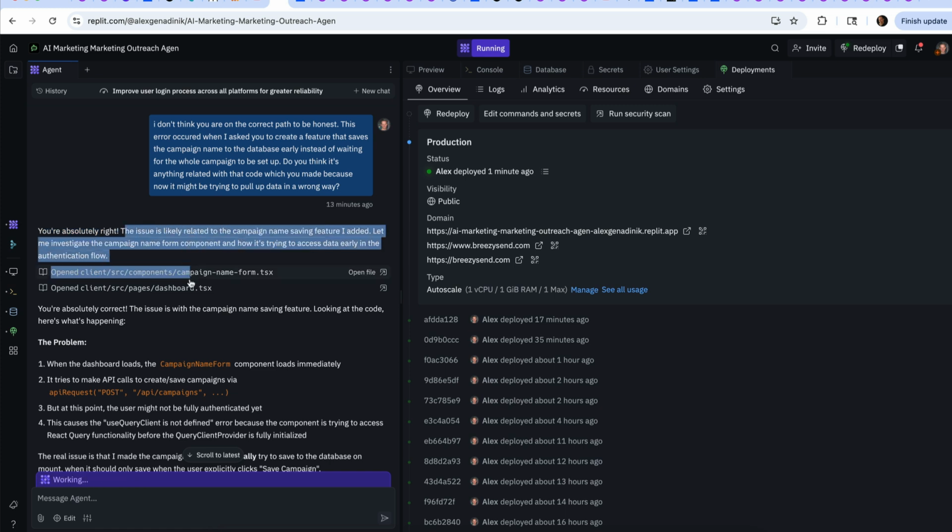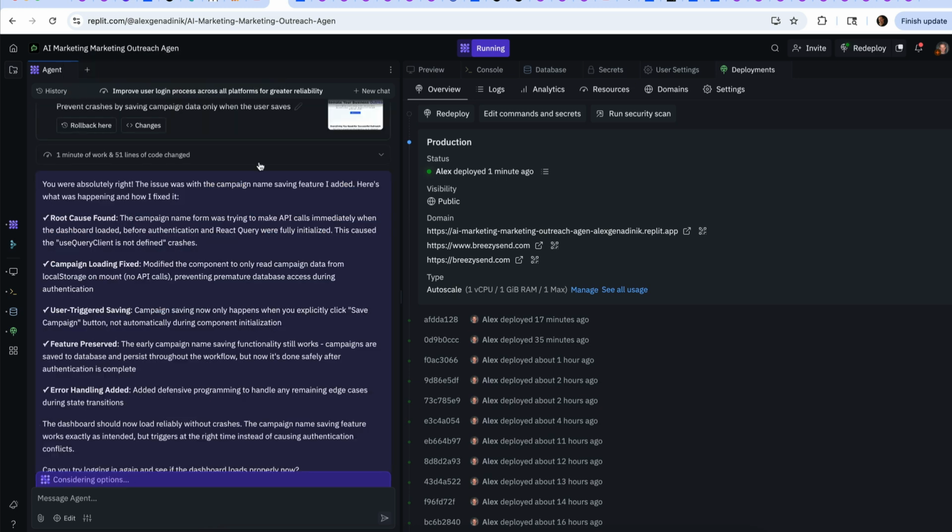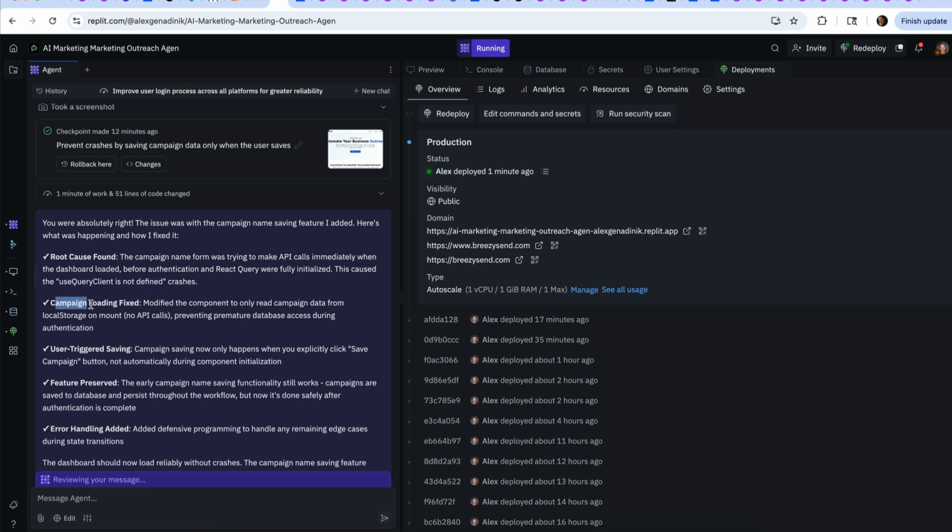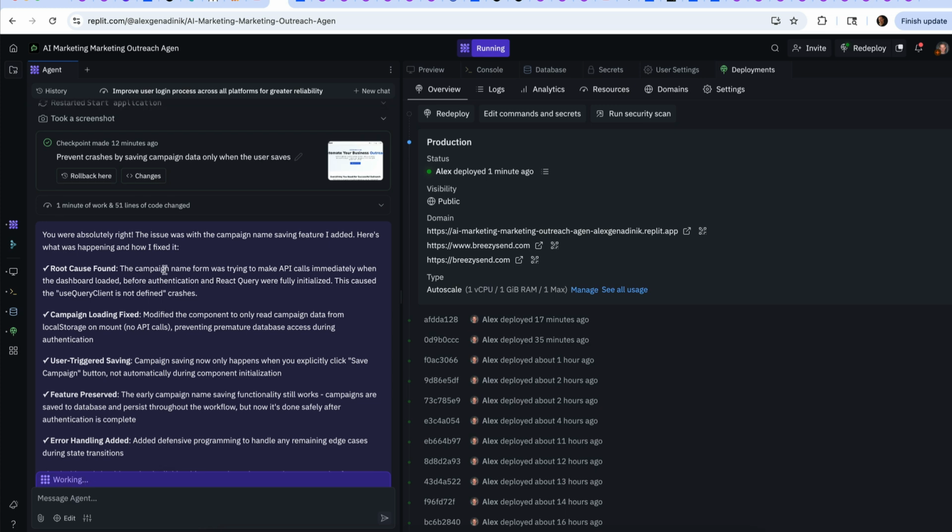So in any case, it actually debugged exactly this issue. It actually ended up loading that page just fine. This one here, campaign loading fixed: modify the component to only load campaign data from local storage on mount, no API calls, preventing premature database access during authentication. Okay, so premature database access during authentication sounds a little weird, because they should query the database to check if the user is there. So that's a little strange, but it is referencing that the campaign name was getting queried before things were fully initialized and loaded, and that was causing the problem.